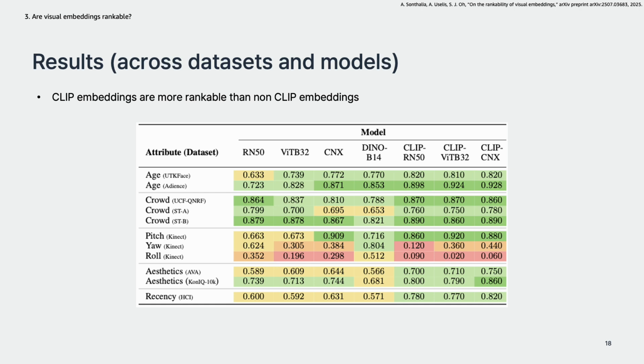Now they go deeper into the result by measuring SPCC scores across datasets and models. The main finding from this table is that clip-based embeddings are generally more rankable than non-clip-based embeddings. But still, in most cases, the SPCC scores are bigger than 0.5, which means there is a meaningful correlation between the true ranking and the implicit one from the embedding space.